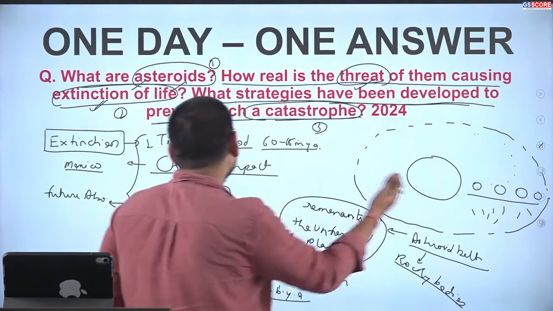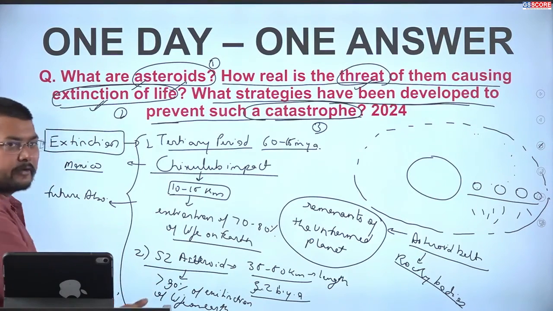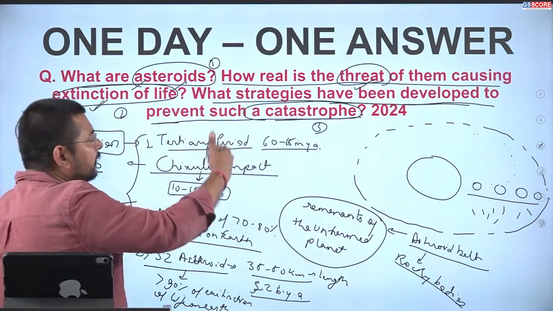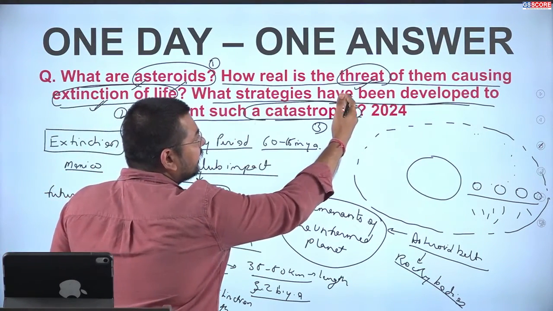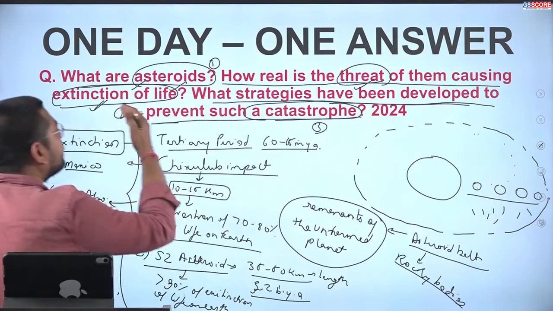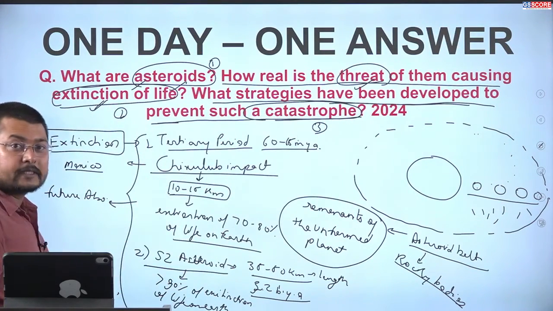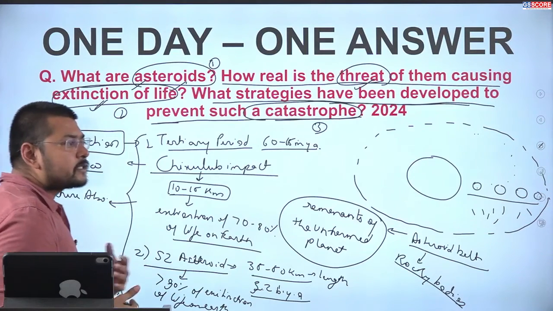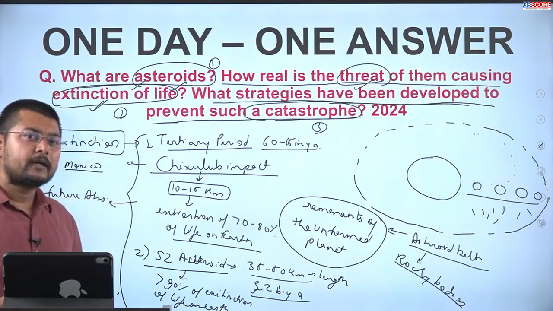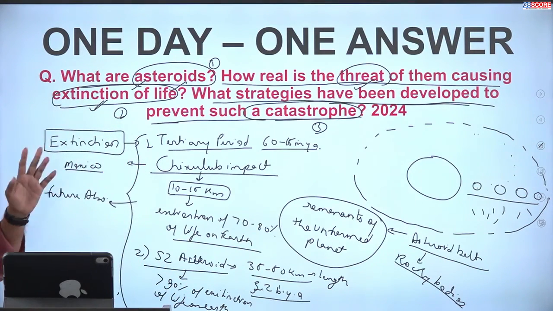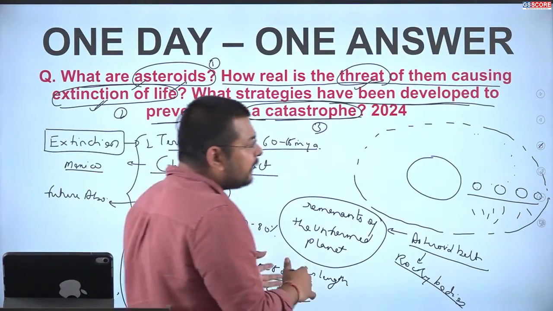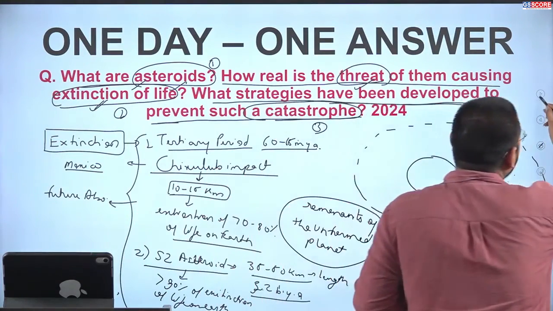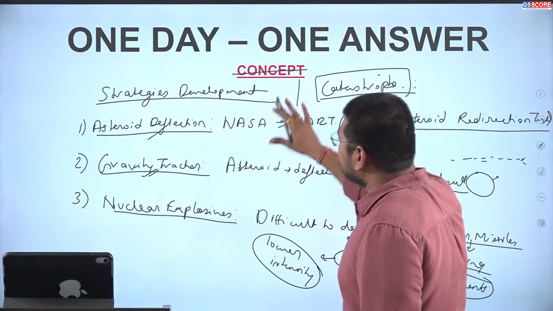For example, for earth, we have evidence that they have been a threat, causing extinction two times in the past. There might be other asteroid impacts which we are not aware of, but these two we are aware of. Then what system we can use to avoid such collisions is being provided here.